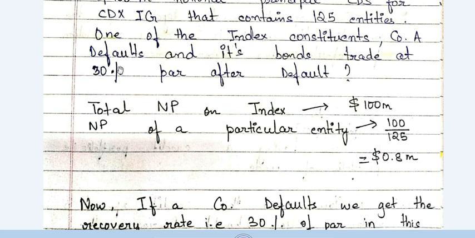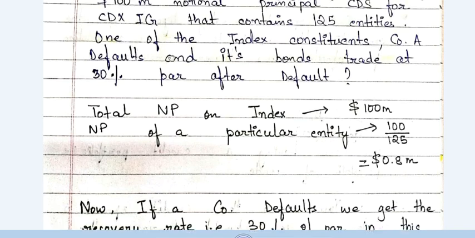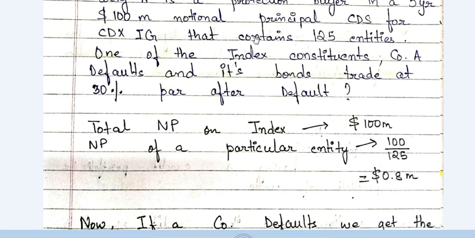So how much money have you lost? You have actually lost 70% of your money. You can see that 100 minus 30 is equal to 70%, because 100% is the par value and 30% is what it is trading at now. So 30% you can recover from the market. So what is that you cannot recover? 70%. So the protection seller, because you are a protection buyer over here, right? It was stated that you are a protection buyer. So now the protection seller has to pay you 70% of the notional principal, because you have lost 70% of your money.